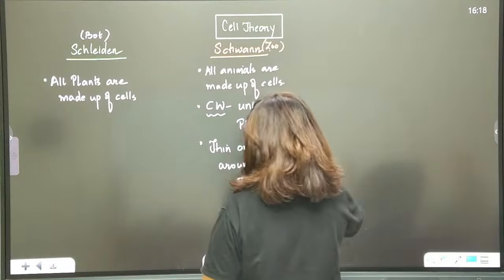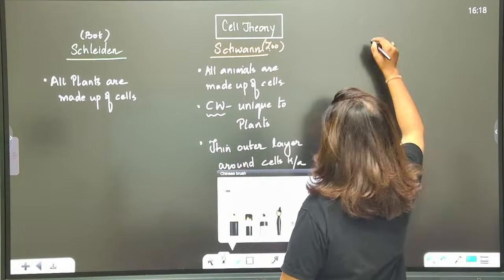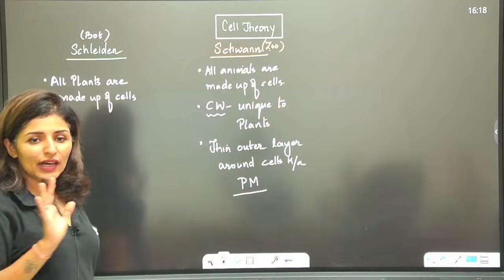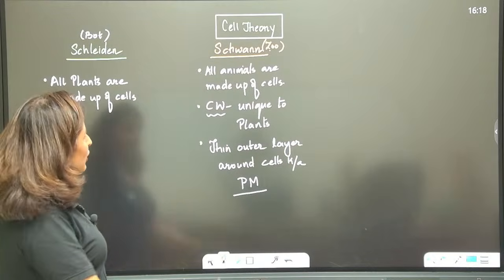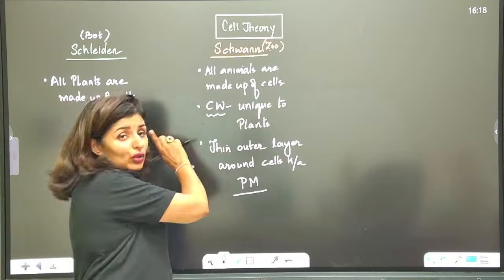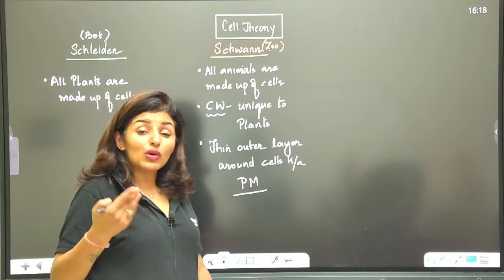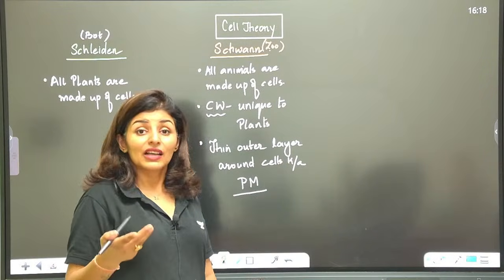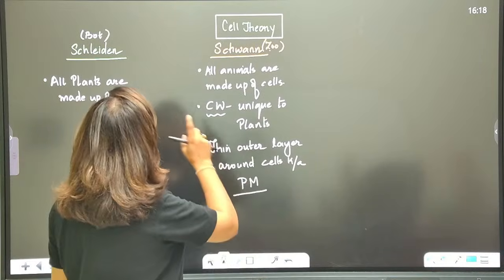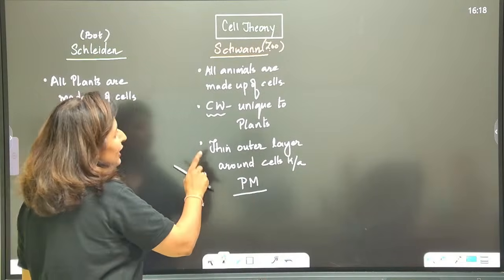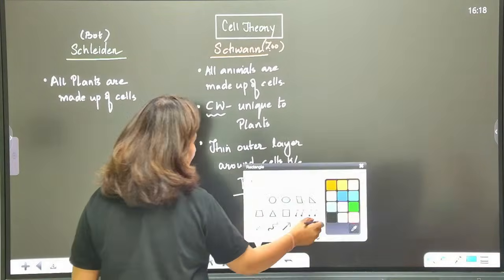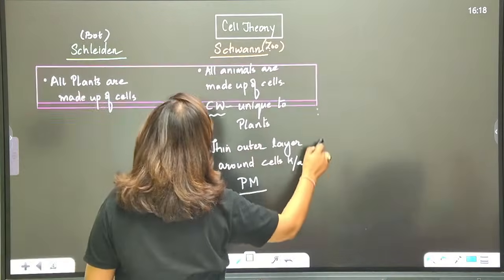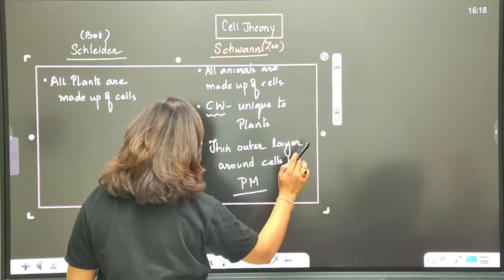And then we have the third. So this is what was proposed by Schwann and Schleiden. Is that clear? Now, do you see, neither of the two have told us how cells are born, how cells come up, how new cells are produced. So there was a need to slightly modify it. See, this was the original cell theory.